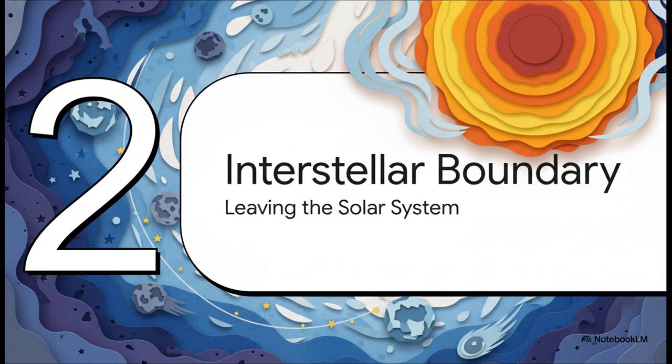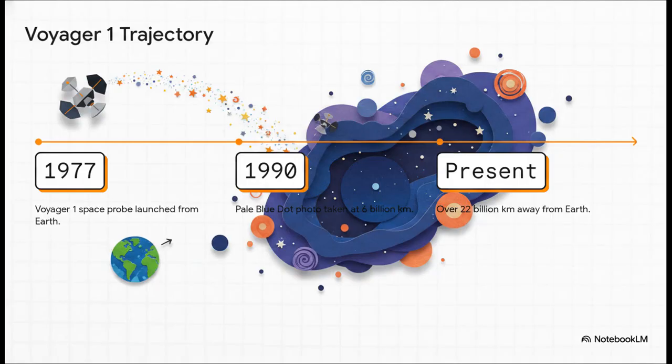Approaching Phase 2, the interstellar boundary. This is where we leave the cozy confines of the solar system and hit the absolute fringes of the Sun's gravitational influence. Voyager 1's trajectory brilliantly illustrates this boundary. It is our absolute furthest human-made scout, currently drifting through the cosmic sea at 17 kilometers every single second. Launched way back in 1977, Voyager 1 is humanity's ultimate pathfinder. As of right now, it has covered a staggering distance of more than 22 billion kilometers.